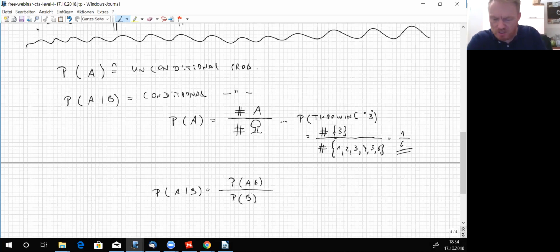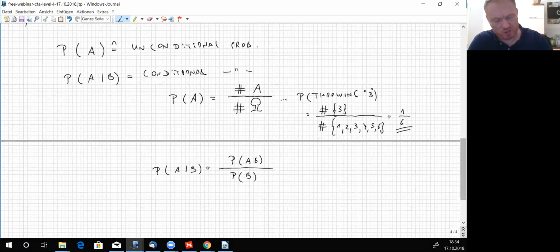That's called a conditional probability, A given B, and make sure the slash goes straight down at a right angle, not to the side.